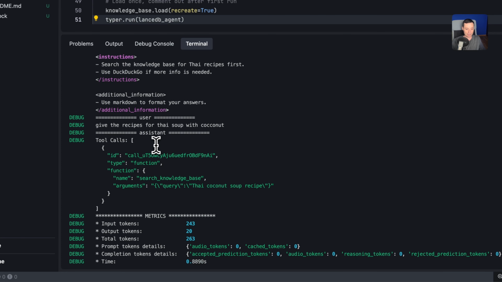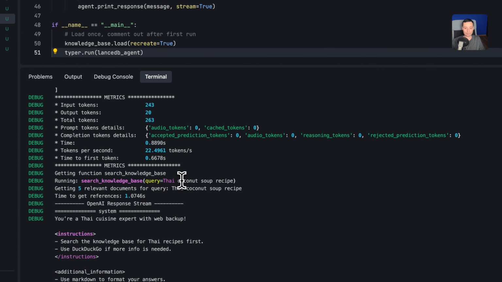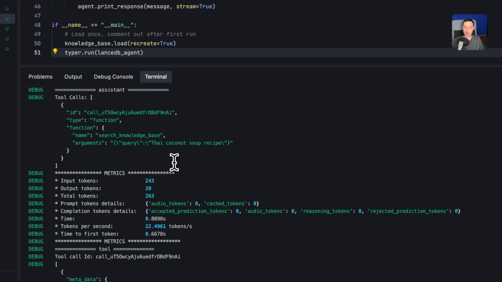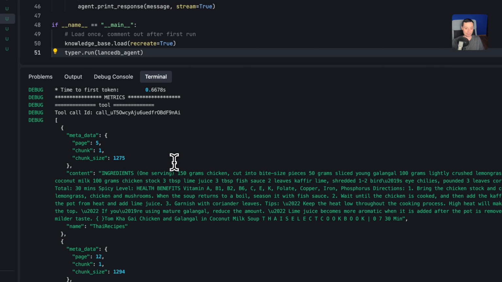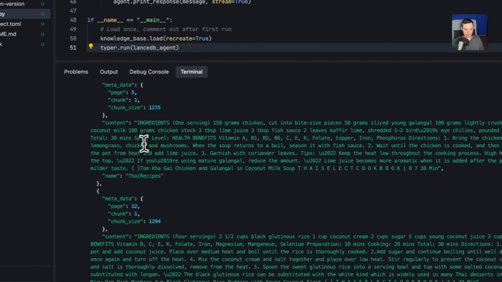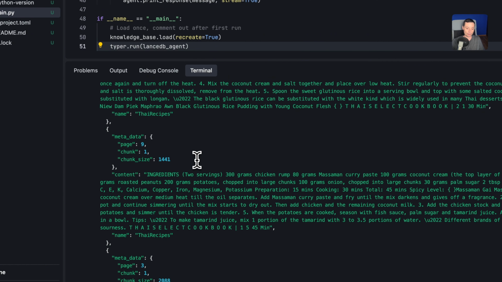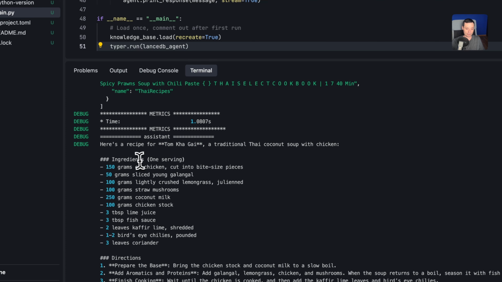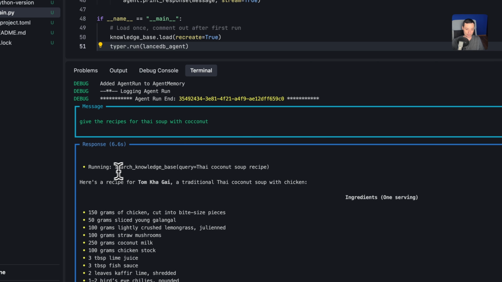You have the instructions. In here you have all the interactions that it's made. You have the tokens, you have the tokens per second. So with debug mode you can activate a layer of logging, let's say, that will help you see more details. And in here you see that it went to the database and pulled out the ingredients for this. Okay, and in here you see the recipe with all the details, and you see that it only searched the knowledge base for this, and the query keyword, because it's hybrid, is Thai coconut soup recipe.